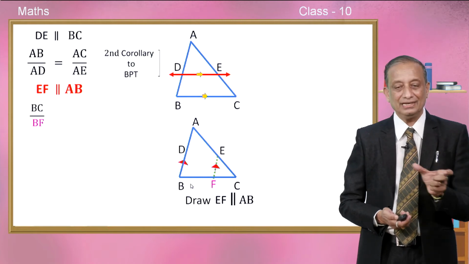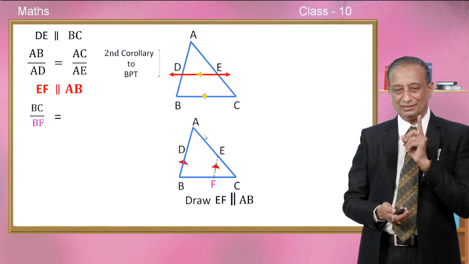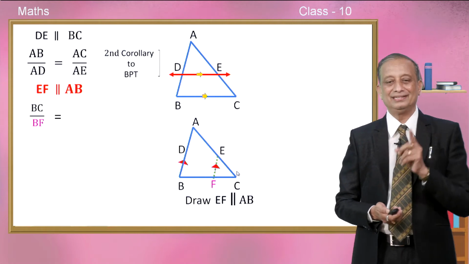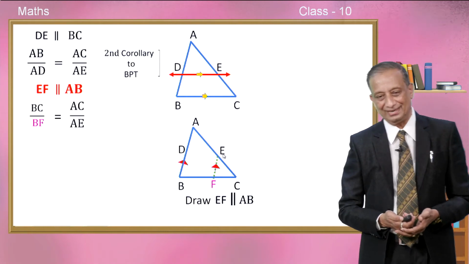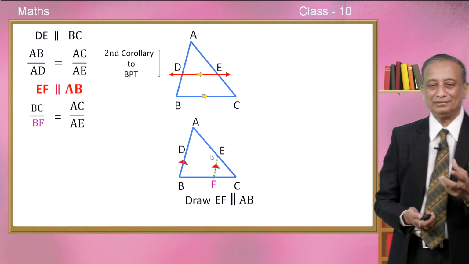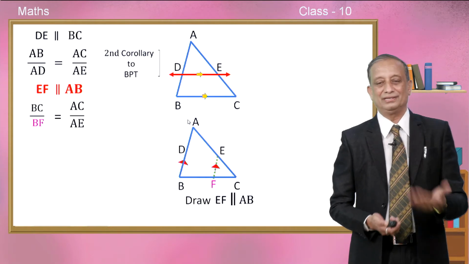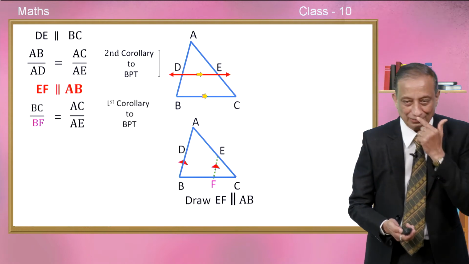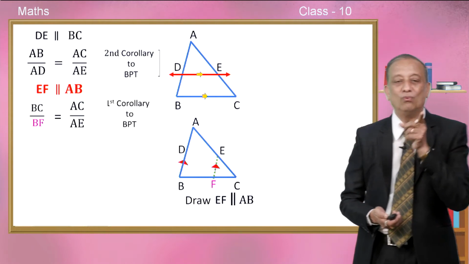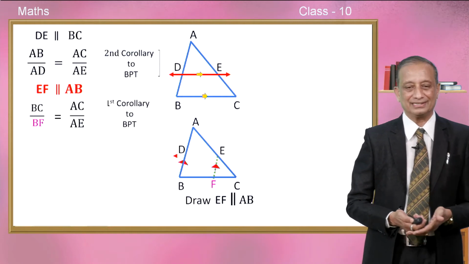See, BC upon BF is equal to, what is that equal to? Come on, see, AC and AE, it is equal to AC divided by AE. So, now we are getting something about the BC part, that segment BC base part also we are trying to explore. Now, this is on account of corollary number 1 to BPT. So, both we are using simultaneously.